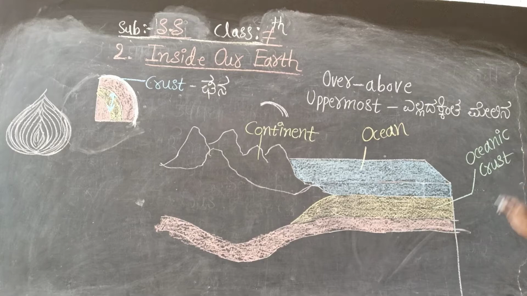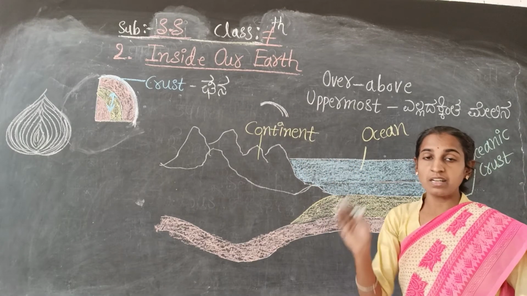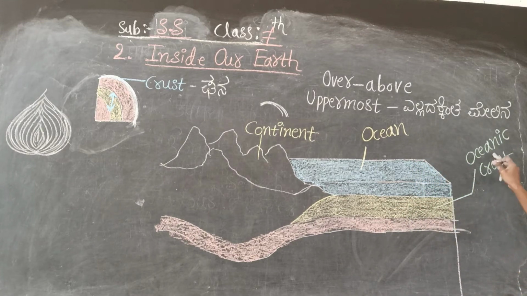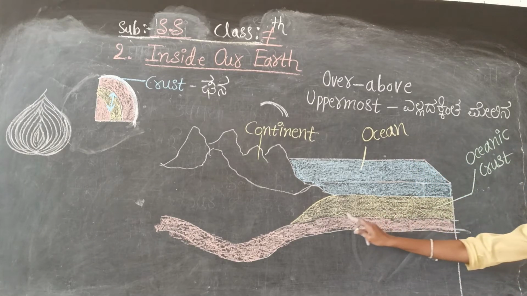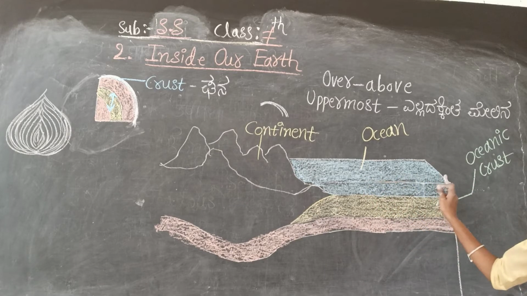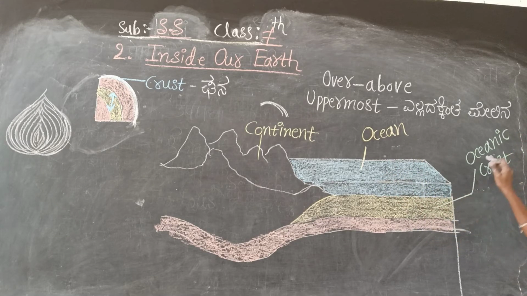Crust means, as I told before, a solid material is called crust. So that is what to remember. So this is an oceanic crust. Whatever the yellow part is, that is the oceanic crust, and the blue part is the ocean. This is the ocean and this is the oceanic crust.